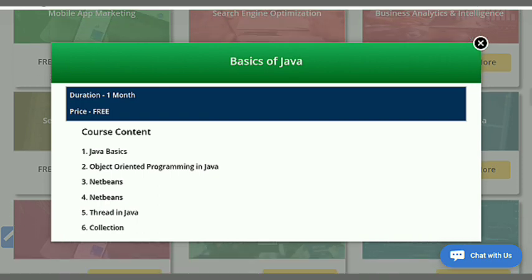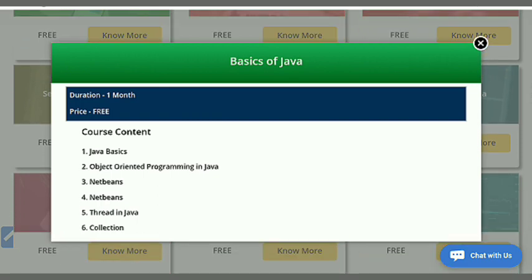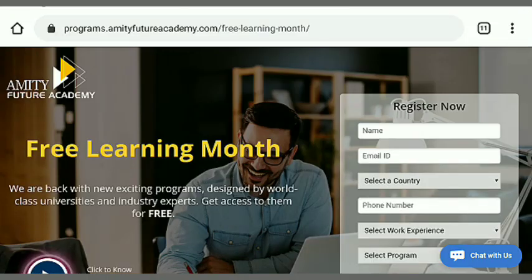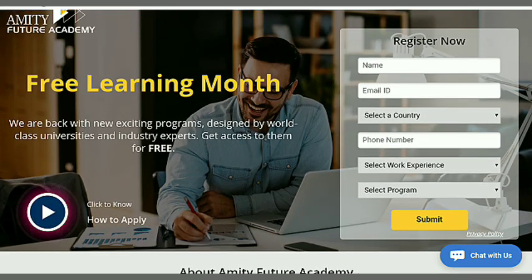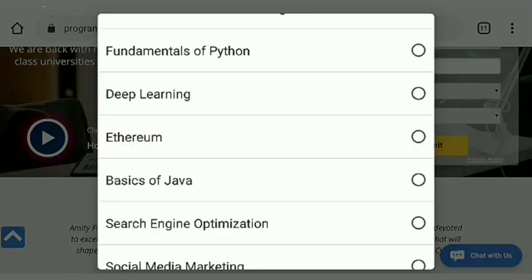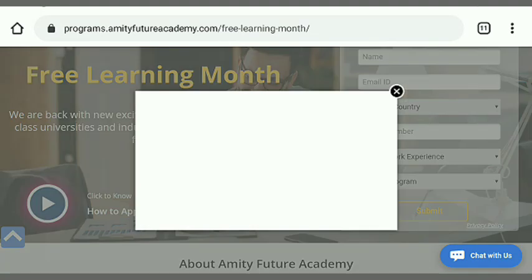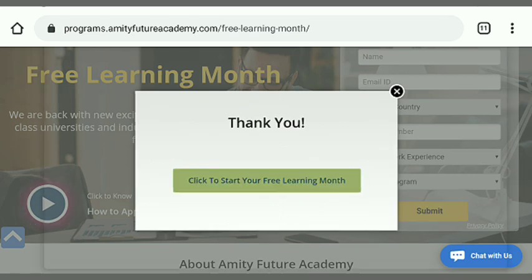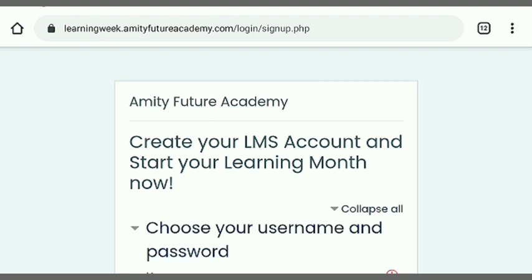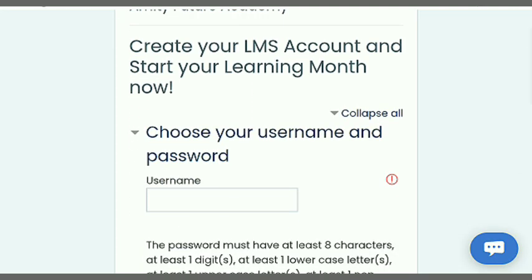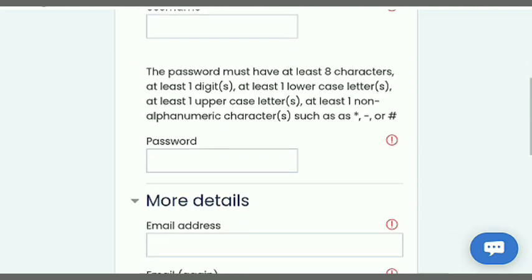You can see this course in details: Java basics, object oriented programming and many other topics are going to be covered. And now I am going to register in this course. Only some basic information is required, and after filling up all the boxes you just submit it, and after submitting you get an option to create your LMS account.